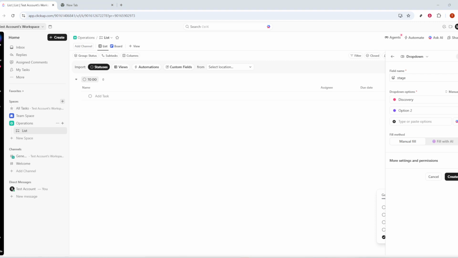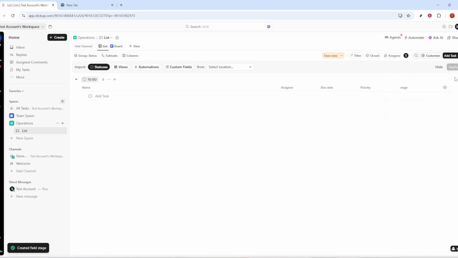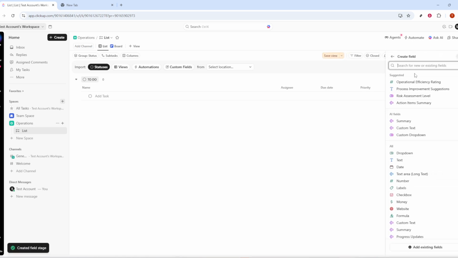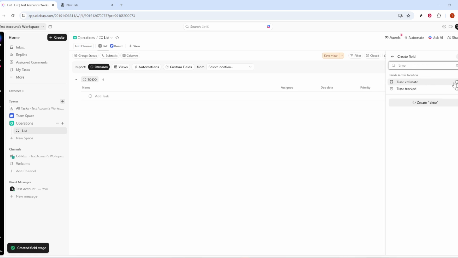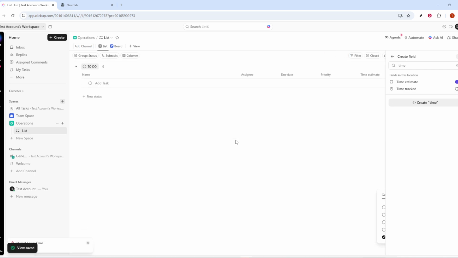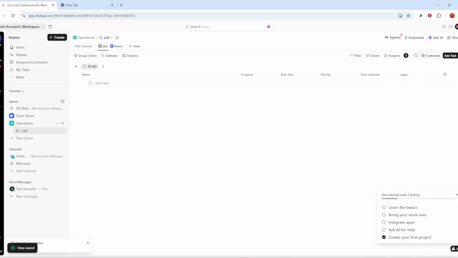Now add another column. Click Add Column again and search for time. Toggle on both Time Tracked and Time Estimate. Time Estimate is your best guess of how long the task should take, while Time Tracked records the actual time you log as you work. Seeing these side by side helps you plan realistically and refine future estimates. If your team hasn't tracked time before, don't worry. Estimates can start rough and improve as you gather real data.